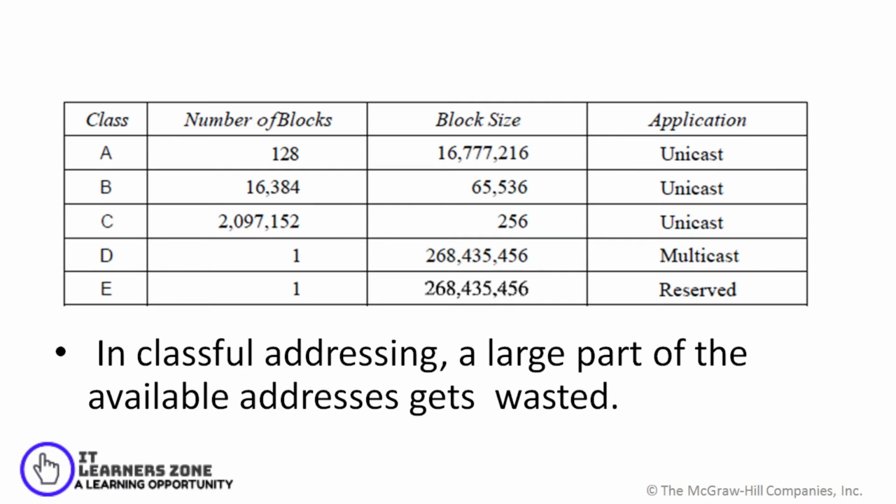For class B, the number of blocks is 16,384, whereas the block size is 65,536. And in a similar way you have class C, D and E. In this way of addressing, classful addressing, you can find that a large part of the available addresses gets wasted. For example, if I am using a class B address and my block size is 65,536, and I don't have that many hosts to be connected, that many addresses get wasted.